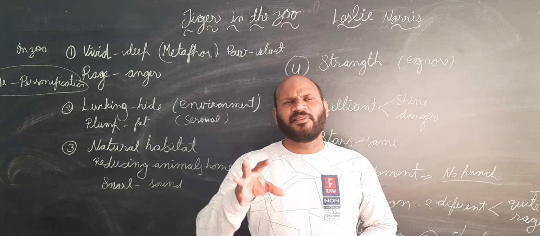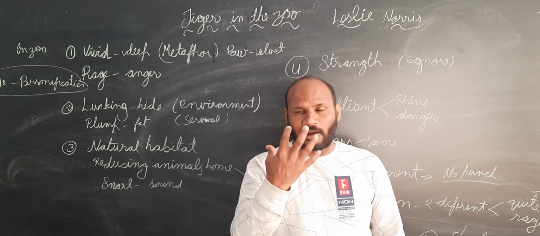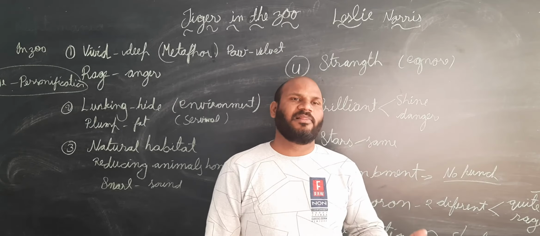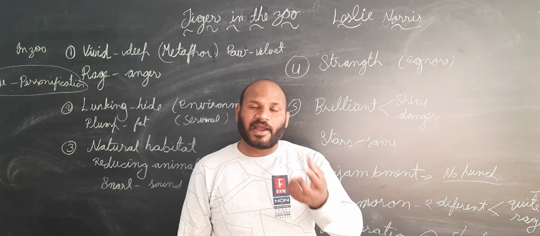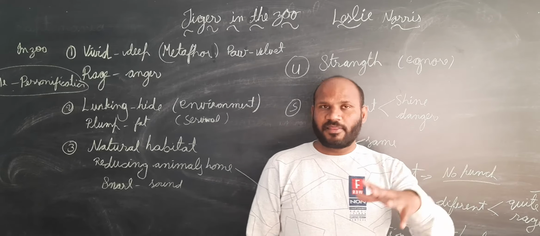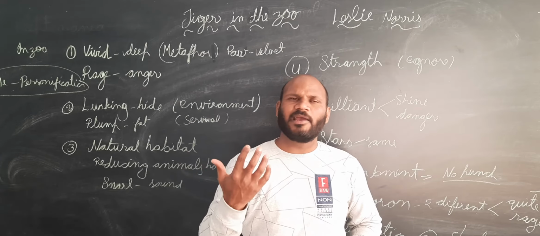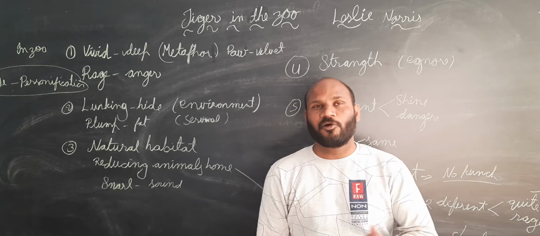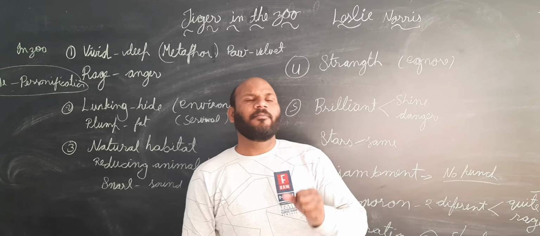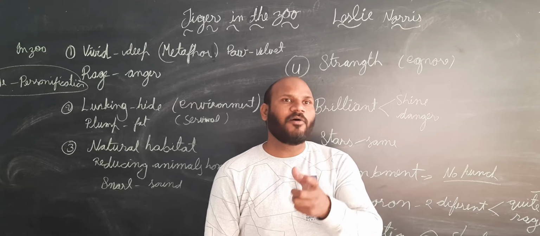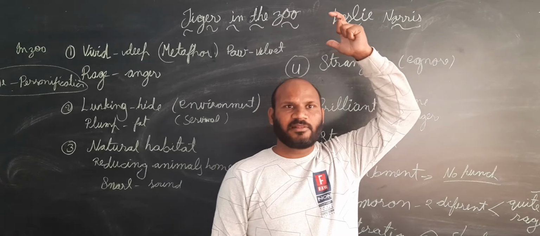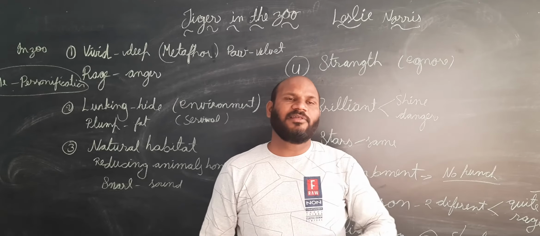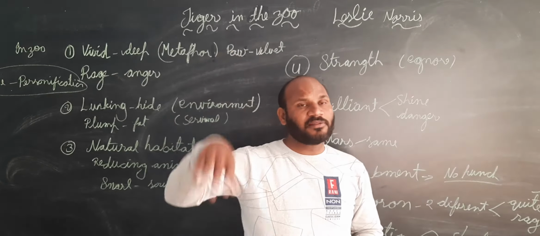We know it very well, when light falls in our eyes, how we feel and how the tiger feels. So the poet is saying the feeling of human and tiger might be the same, because whenever light comes in our eyes, we do not feel good. In the same way, the tiger might also not be feeling good, but somewhere he is feeling very good, because the stars which he can see in the sky are the same which the tiger sees in the forest, because the stars are the same.